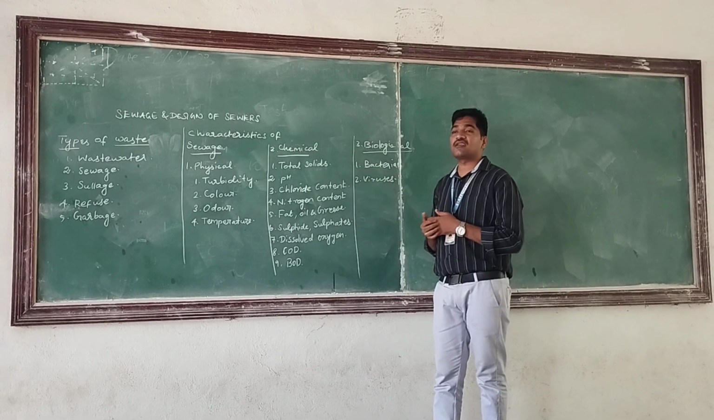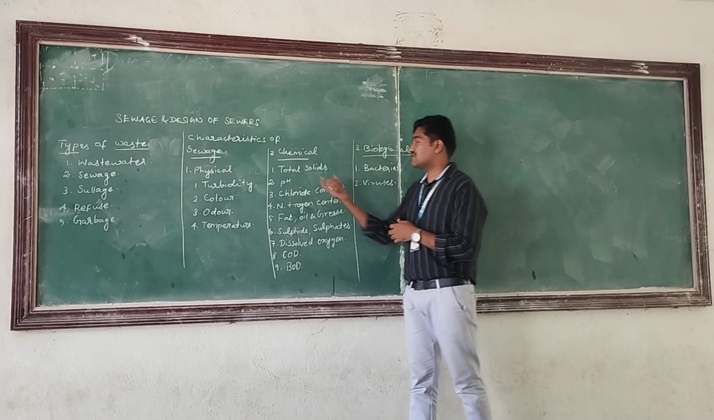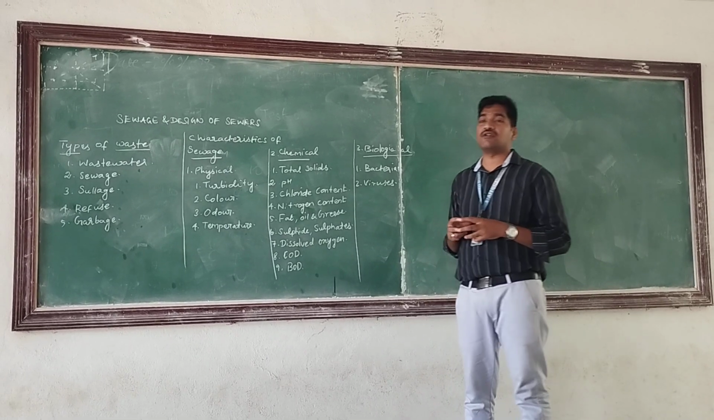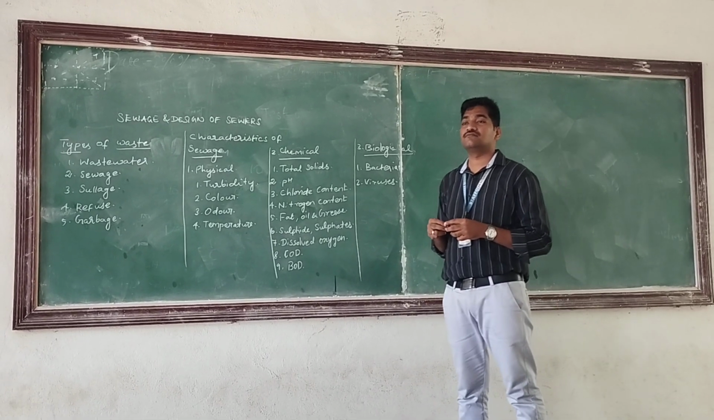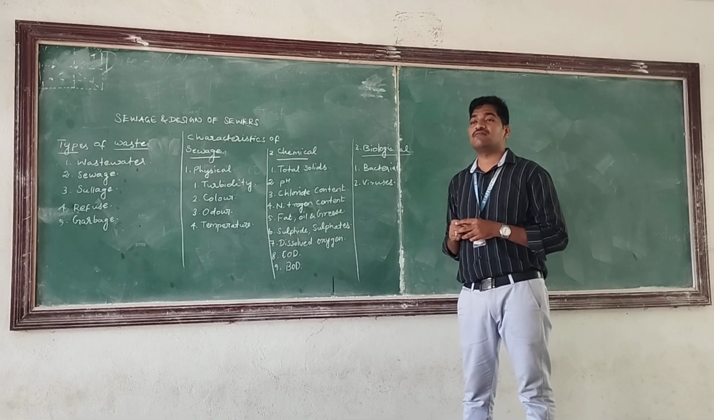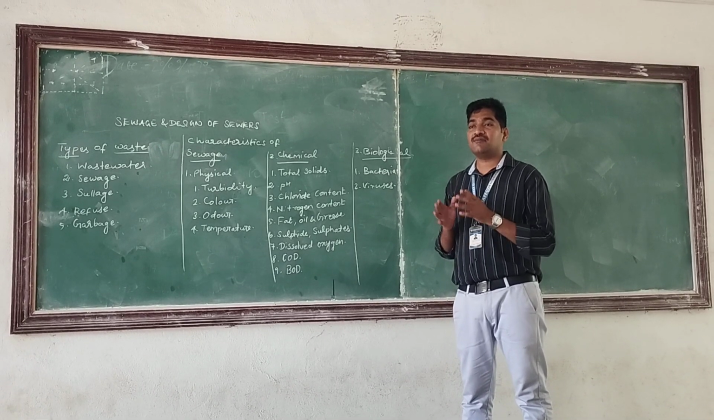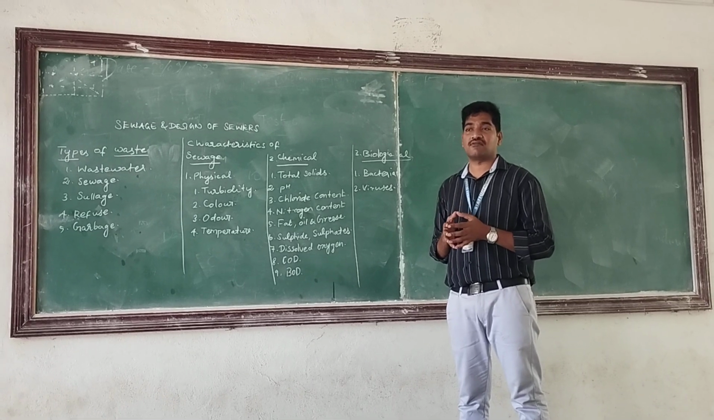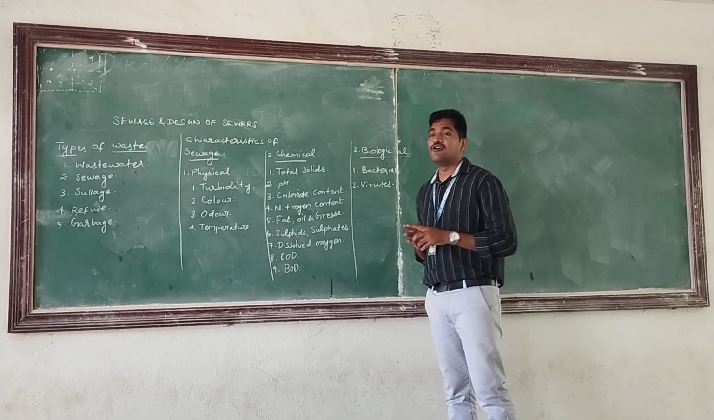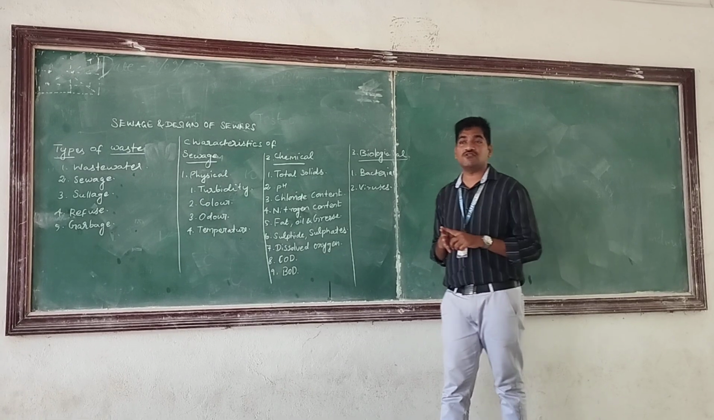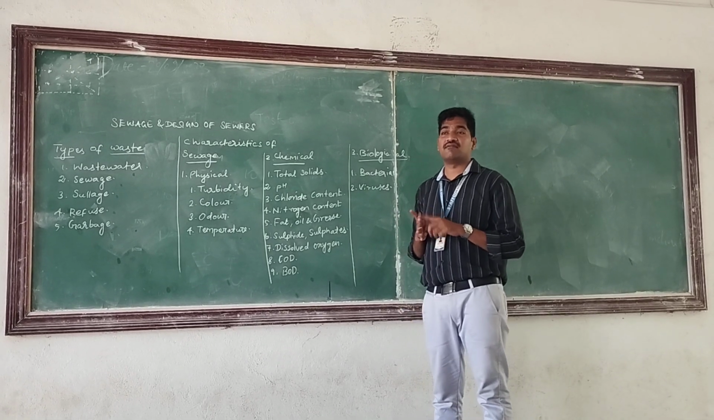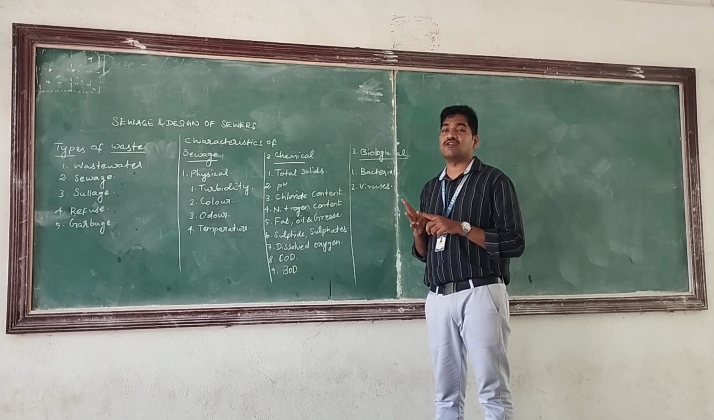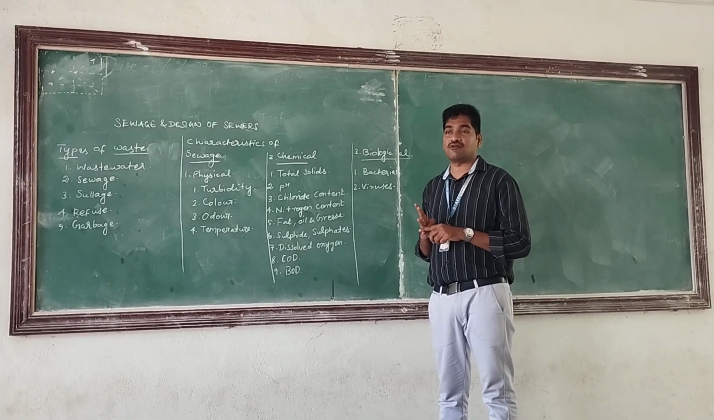So next one, chemical characteristics. In chemical characteristics, the first one is total solids. So what is meant by solids? Except the liquid, all types of waste present in a wastewater are called solids. Generally 4 types of solids are there. First one, dissolved solids. Second one, colloidal solids. Third one, suspended solids. And fourth one, settleable solids.